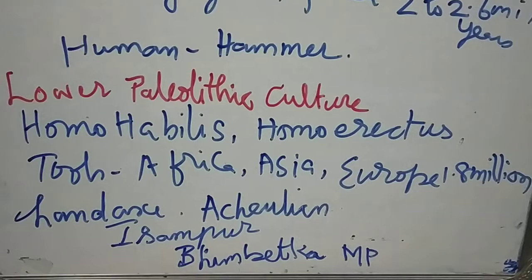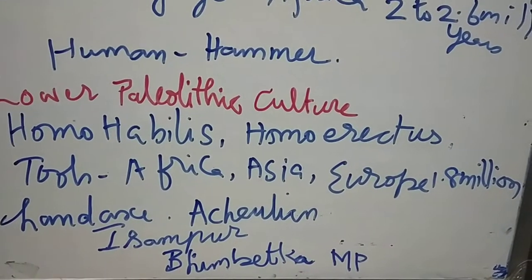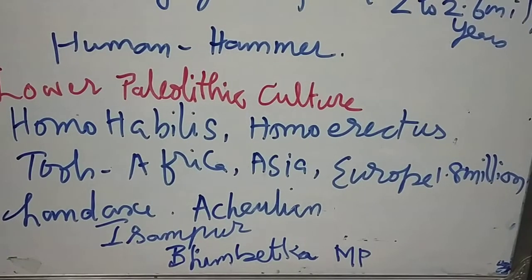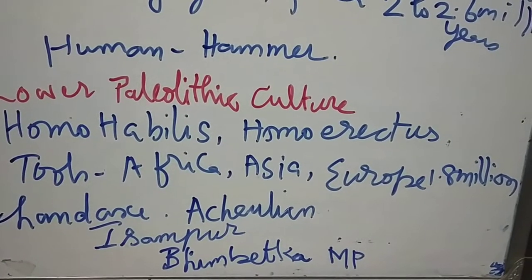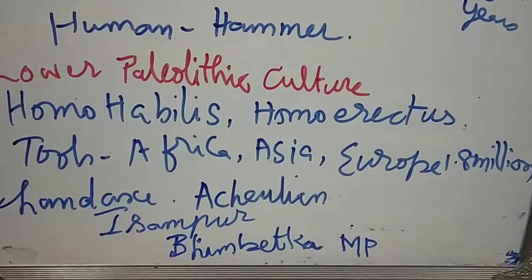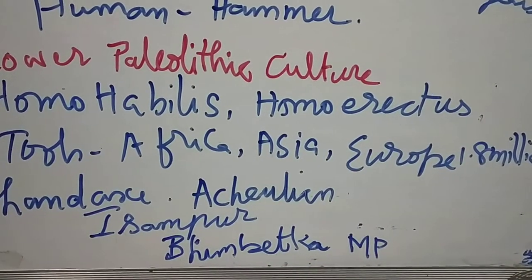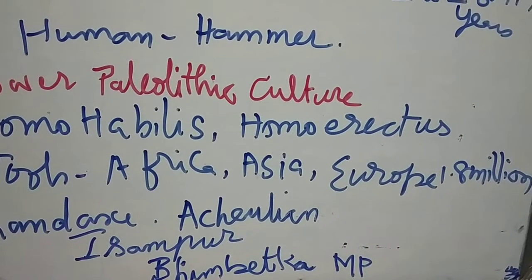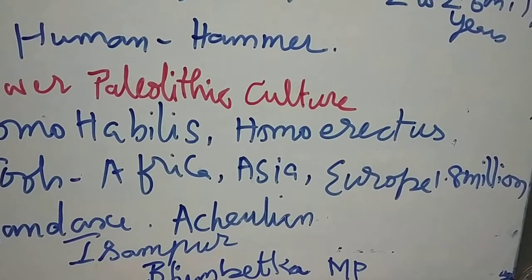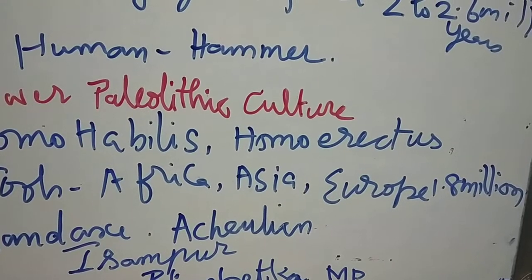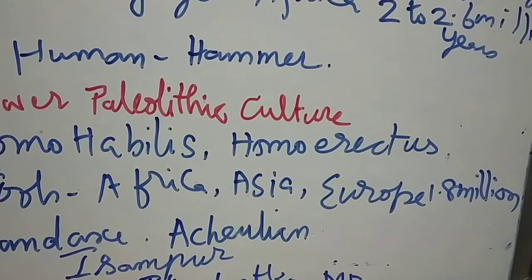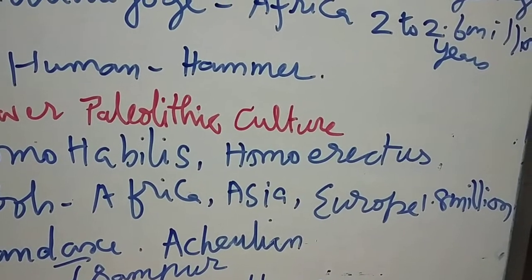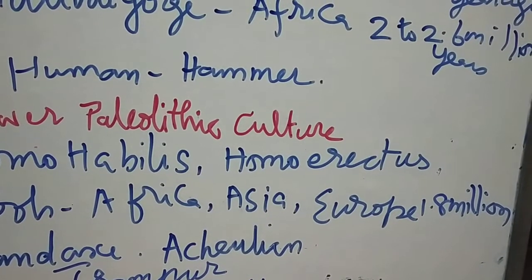So in Asia, Africa, Europe, they started to use the tools before 1.58 million years ago. They used hand axes, cleavers, the tools known as bifaces. It has a physical symmetry, showing human cognitive skills. The culture is called the Lower Paleolithic culture. These tools, hand axes, can also be known as Acheulean.